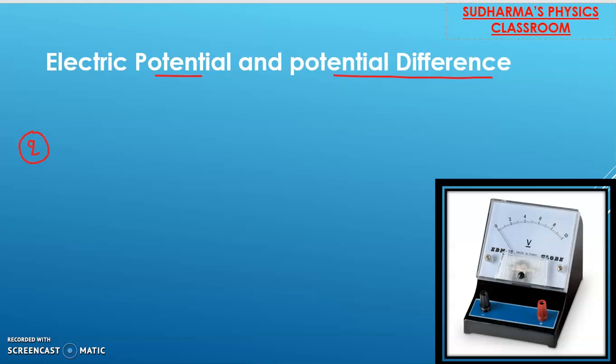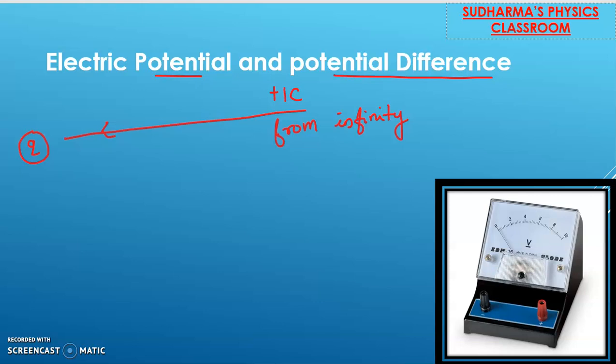I am going to bring a unit positive charge from infinity to a point in the electric field. Infinity means a very large distance with respect to this object.